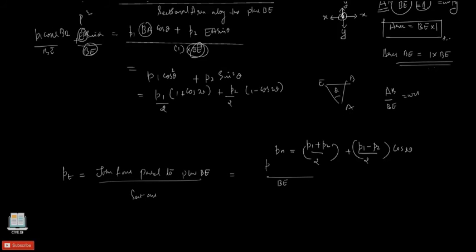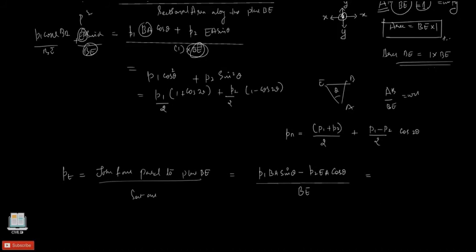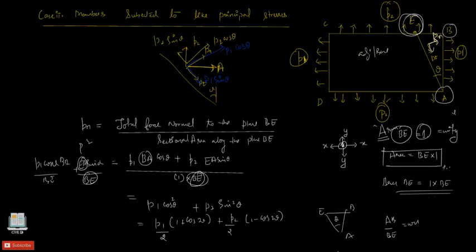So it is BA times sine theta minus P2 times EA cos of theta. Now a question might arise: why have we taken P2 negative here for the case of tangential stresses?